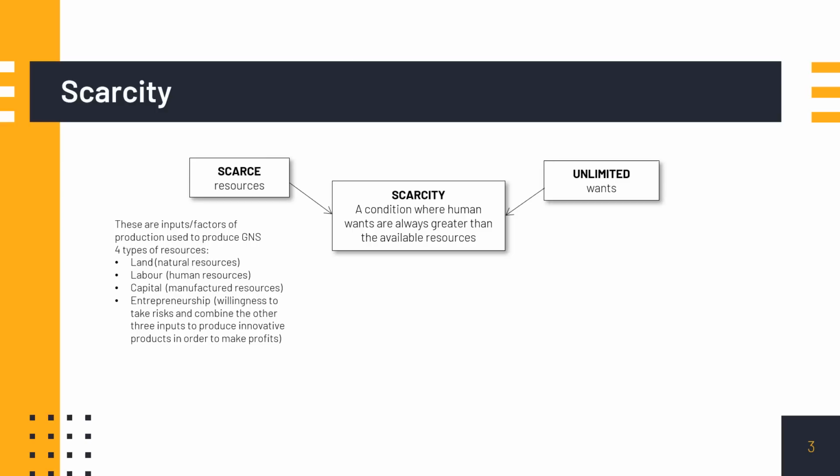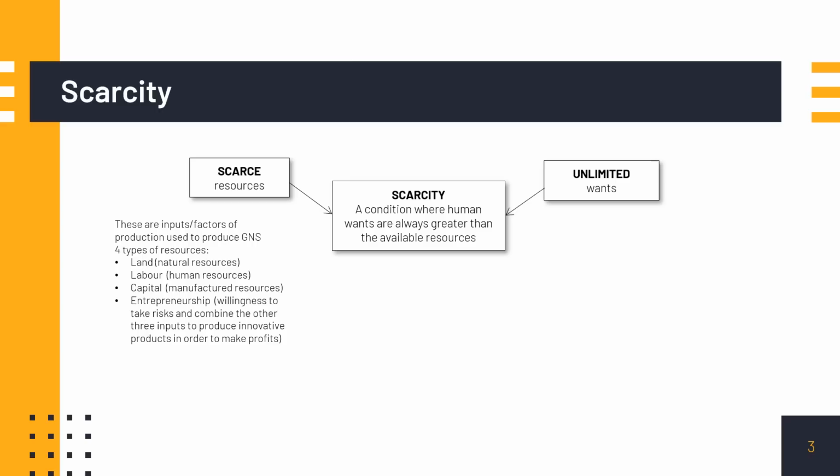The third resource is capital, which is manufactured resources, or physical assets used to produce other goods and services. Examples include factories, machineries, and plants. The fourth resource is entrepreneurship. Now this refers to someone who is willing to take the risks and brings the other three inputs together in order to produce innovative products in order to make profits. So as you can see, these resources are very hard to obtain, therefore it is quite scarce.